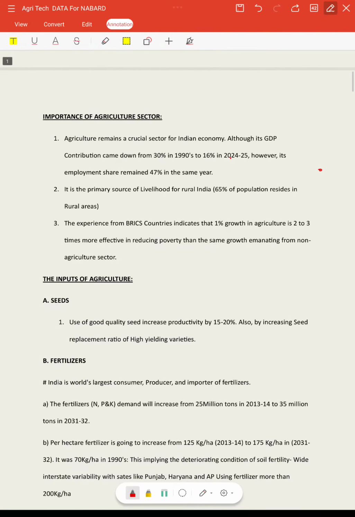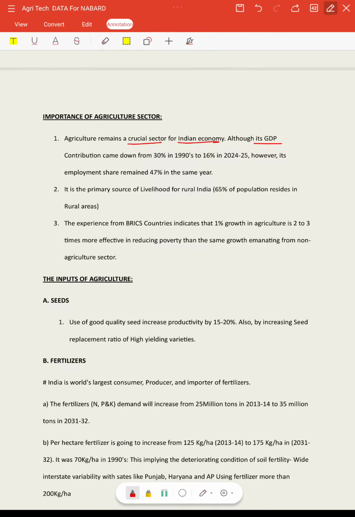First, in any exam, as we are talking about Nabard, it is very crucial to understand the role of agriculture in the Indian economy. So first we'll see how and why it is important to give importance to the Indian agriculture sector. Agriculture remains a crucial sector for the Indian economy. Although its GDP contribution came down from 30% in the 1990s to only 16% in 2024-25, its employment share remained 47% in the same year. We can see the contrast between the GDP percentage and the employment percentage.